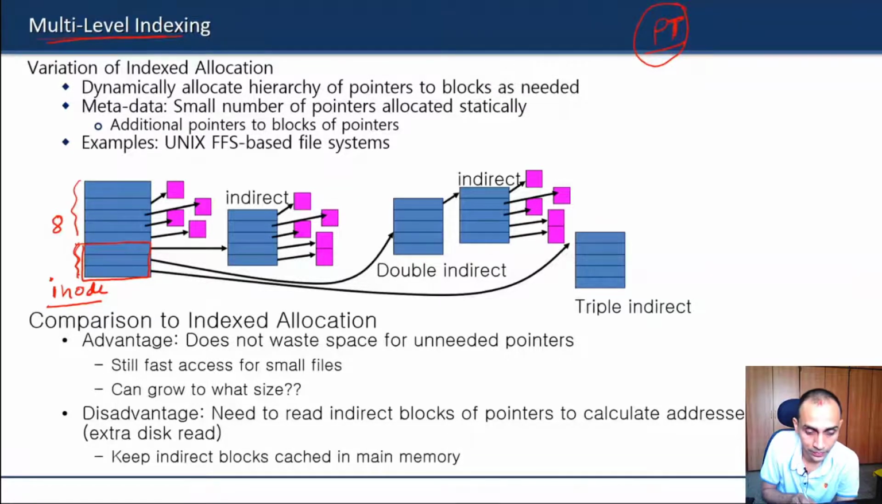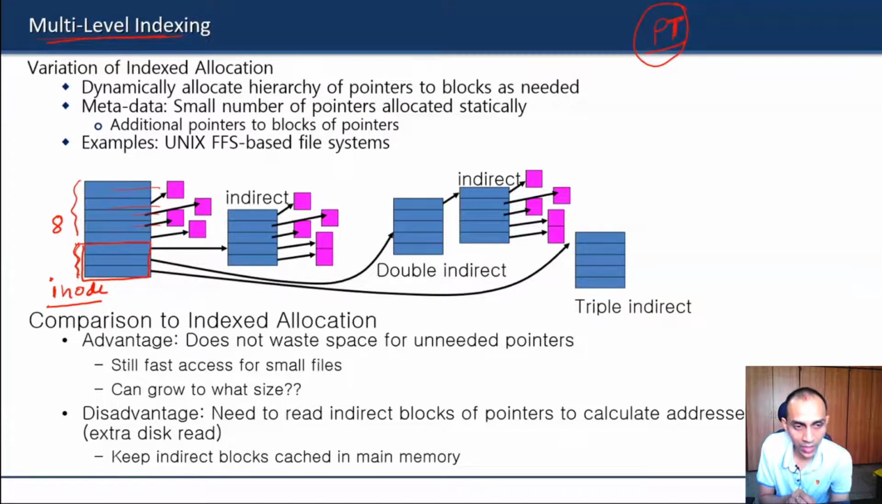whereas the remaining will be used for direct addressing. The idea of direct addressing is that most file sizes are small, a few kilobytes, so they will only end up using these direct addresses, and they will be accessed fast. So you will be able to handle most of these small sizes just by using these direct address pointers.